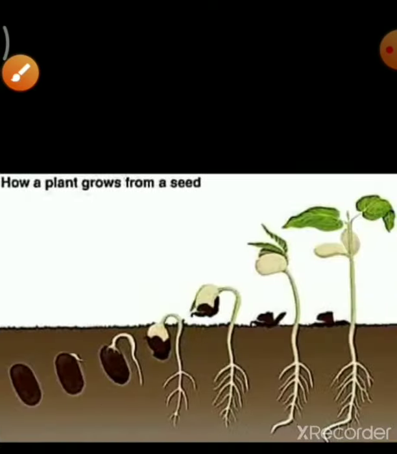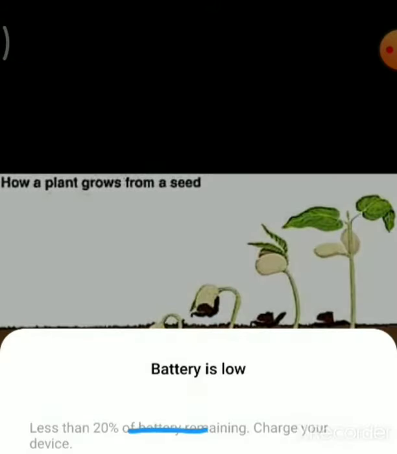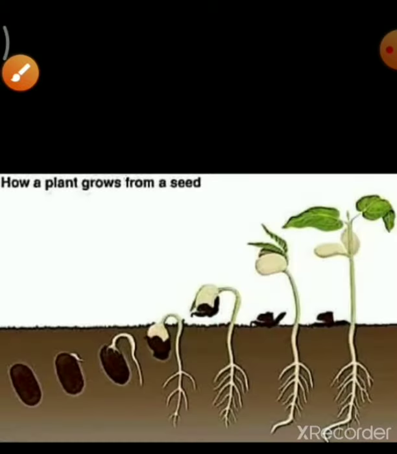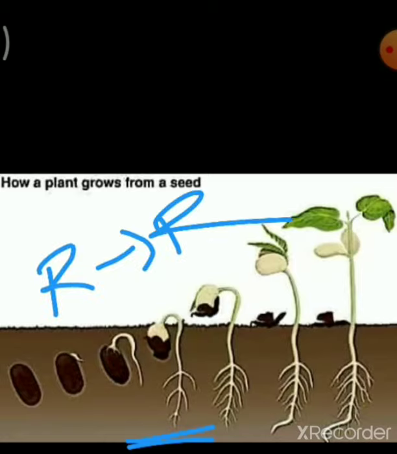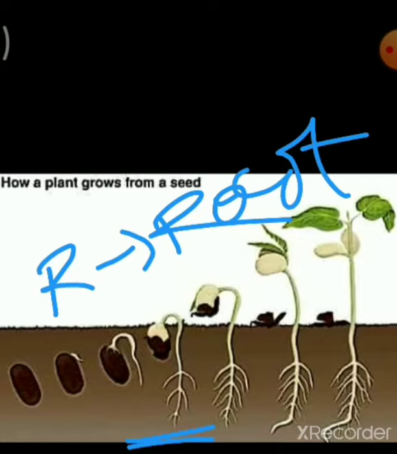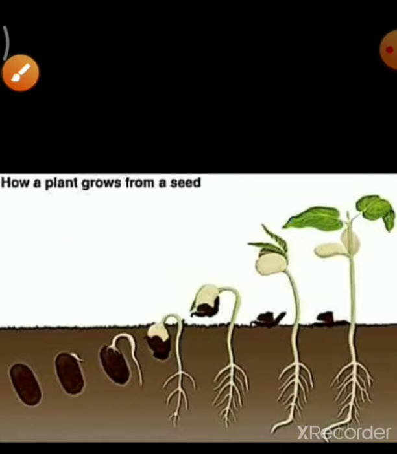And primary root means when your root started developing.